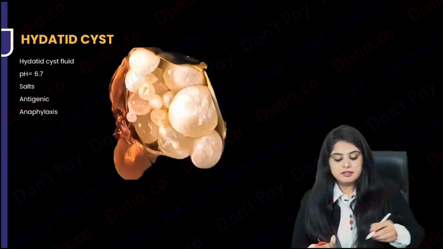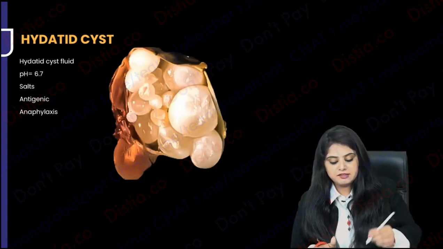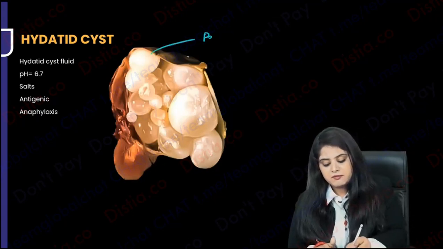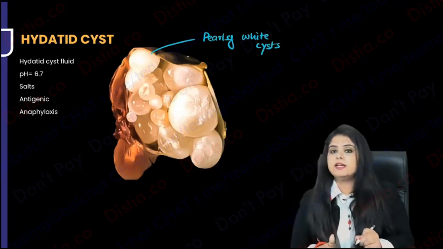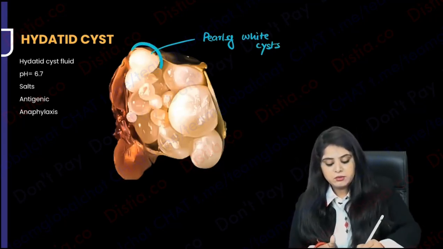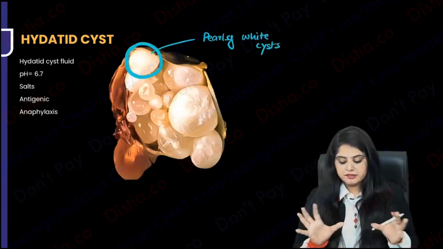This is going to result in the very famous hydatid cyst. What do you see over here? You have multiple pearly white cysts that are seen. Multiple pearly white cysts that are noted, right? So imagine if I see what is inside. Let me look at this cyst altogether.